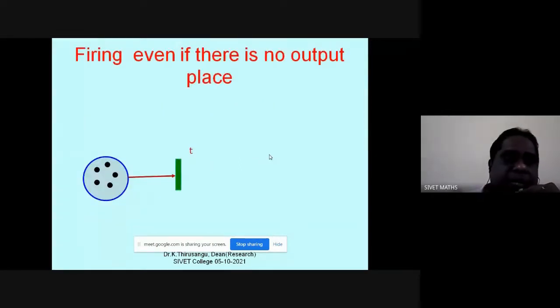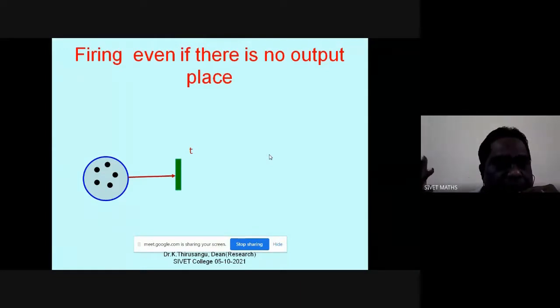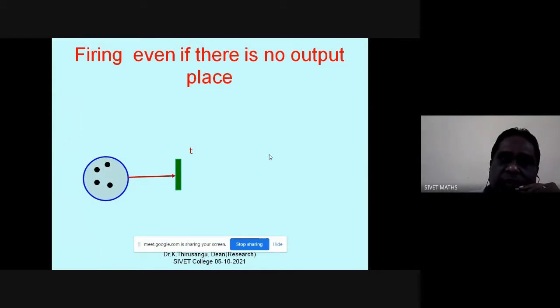Okay, there are many tokens in a place which is an input of a transition, but there is no output. Even then, the transition can fire. The token will be destroyed automatically. For example, one is removed, remaining four tokens. Another time, T fires, it is gone out. So remaining three tokens.